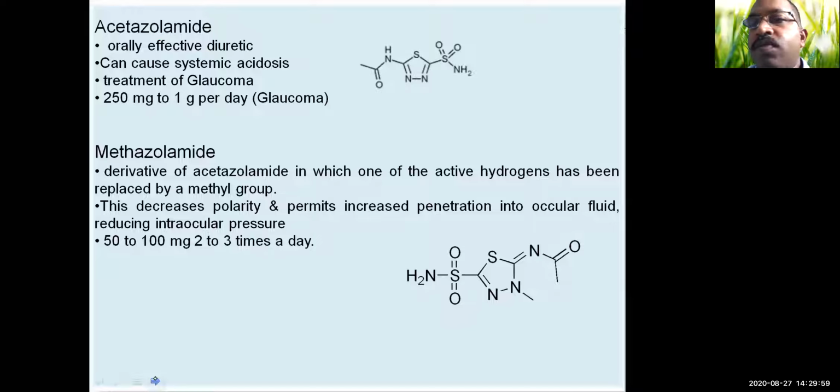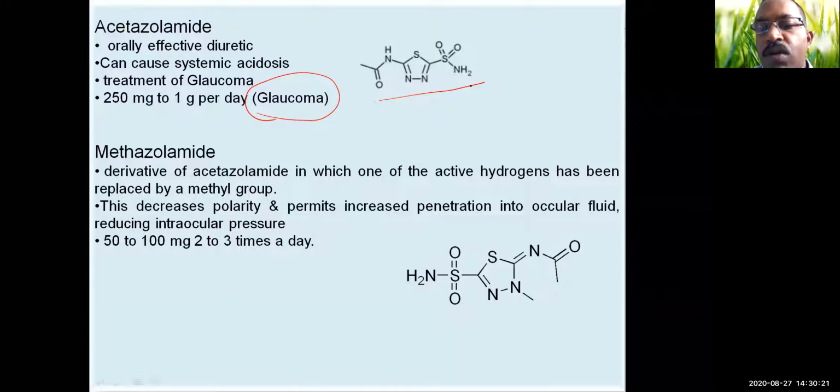The examples of carbonic anhydrase inhibitors are acetazolamide. So it is an orally effective diuretic agent, can cause systemic acidosis, and is used in the treatment of glaucoma, and its dose is 250 mg to 1 gram per day, which is used in the case of glaucoma. So this is the structure of acetazolamide.